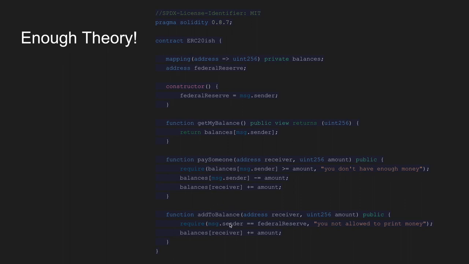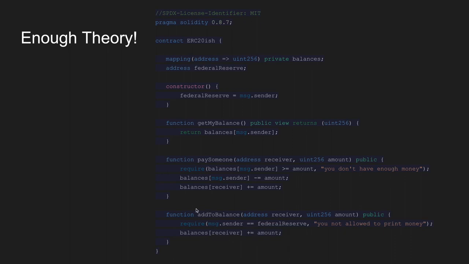Now, addToBalance is, of course, how money ends up in circulation. Well, first of all, we need to make sure that only the Federal Reserve is the one who is inflating the currency supply. "You are not allowed to print money" is the error message that happens if someone other than the Federal Reserve calls addToBalance. And of course, the Federal Reserve can increase a target person's balance.